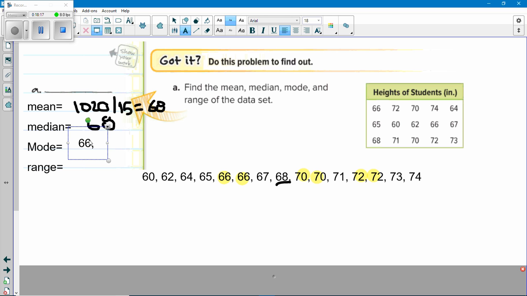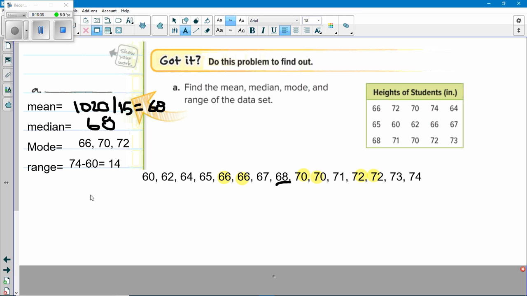66, 70, and 72. And then the range, well, like we said before, that's just the high, 74, minus the low, 60, equals 14. Mean, median, mode, range. There you go.